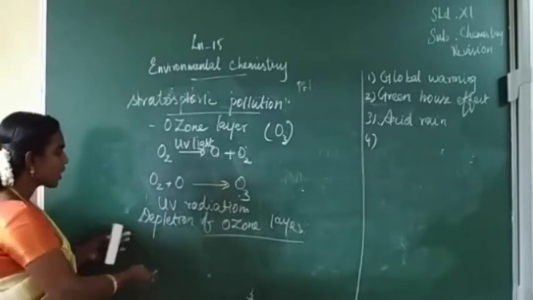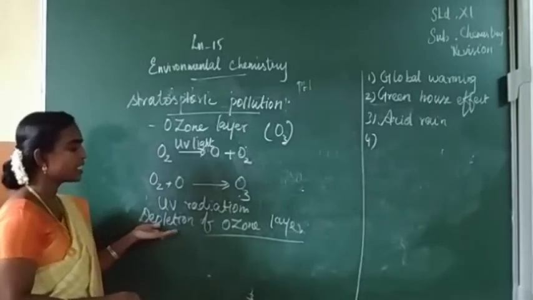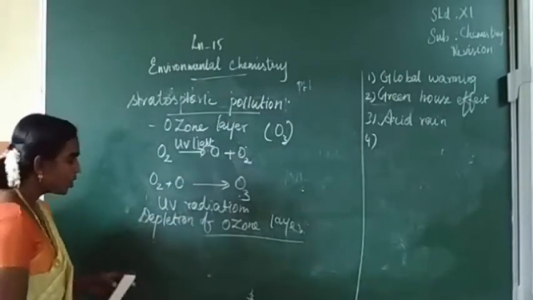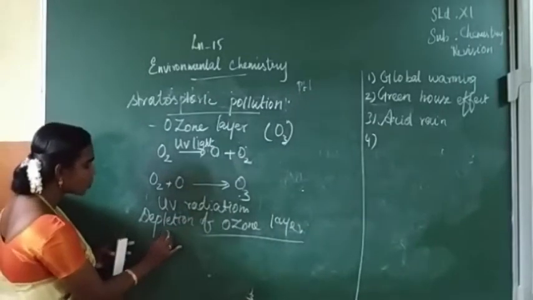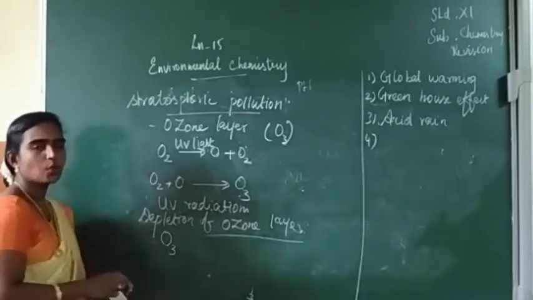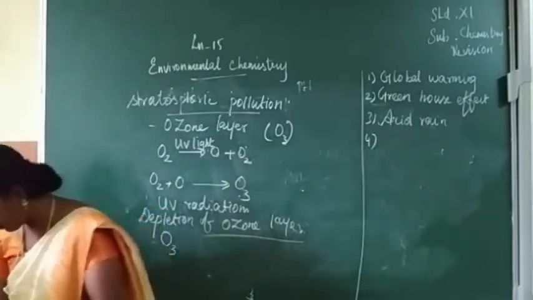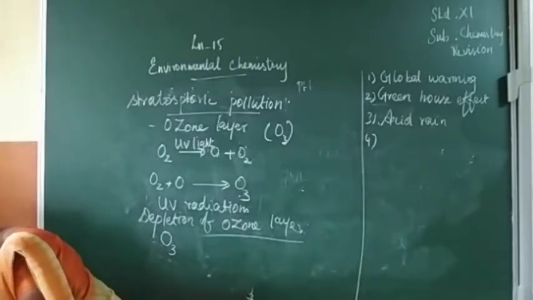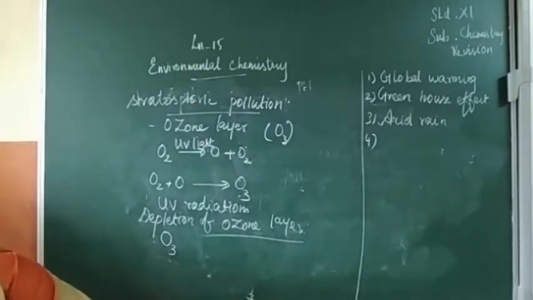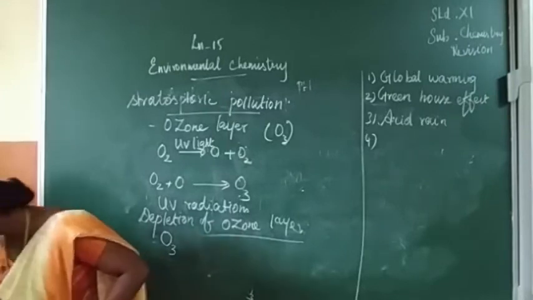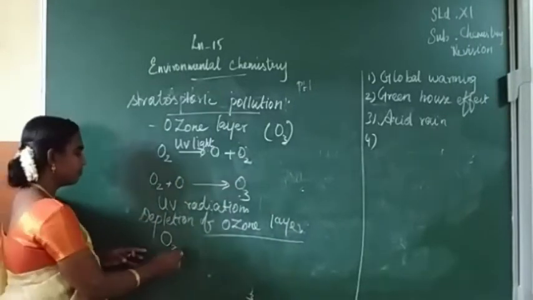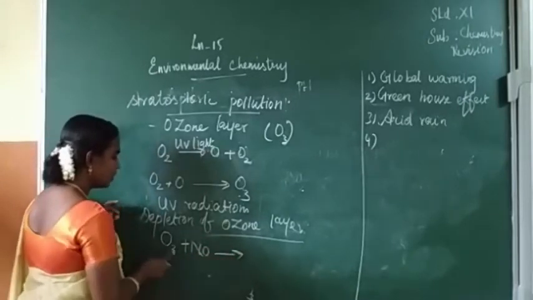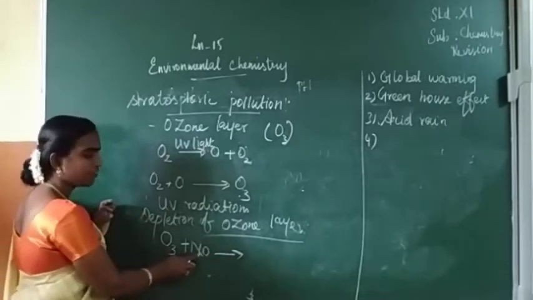Is it clear? So I will write the equation which is responsible for this ozone layer depletion. So the ozone layer, that is ozone O3, isn't it? The ozone layer is depleted by oxides of nitrogen.